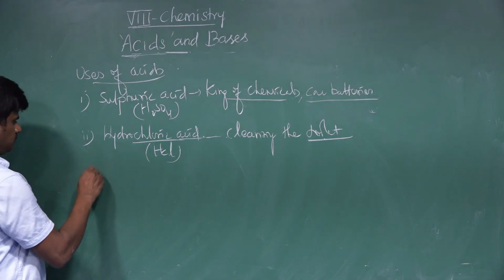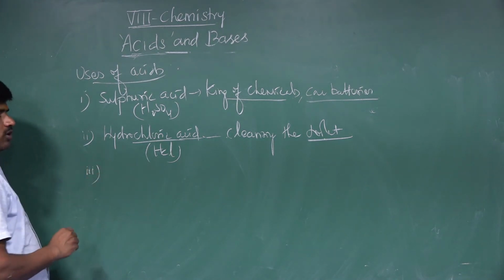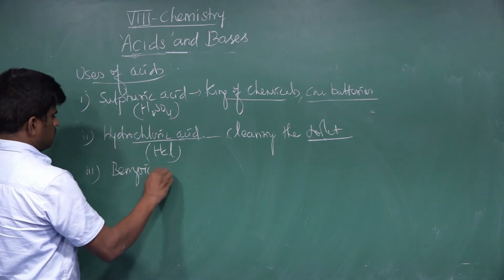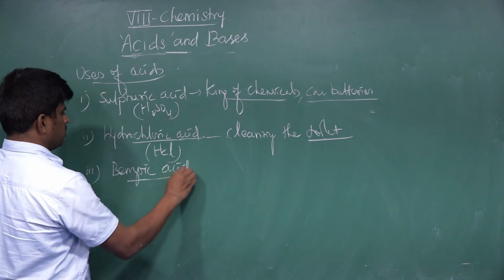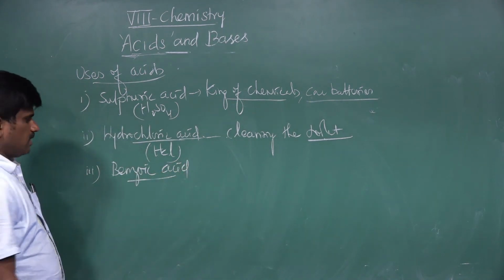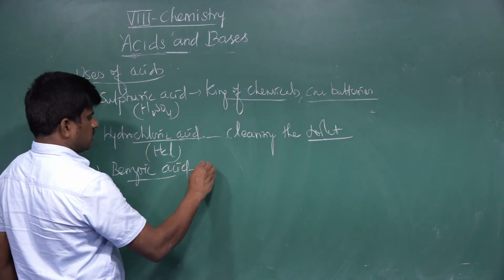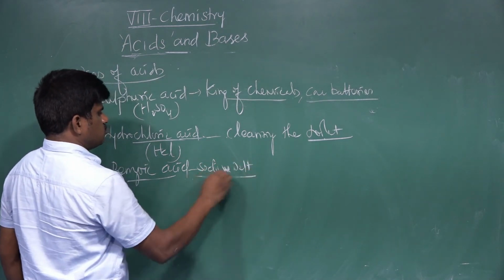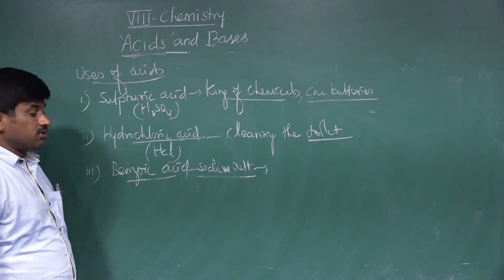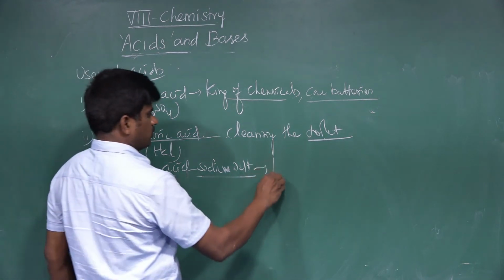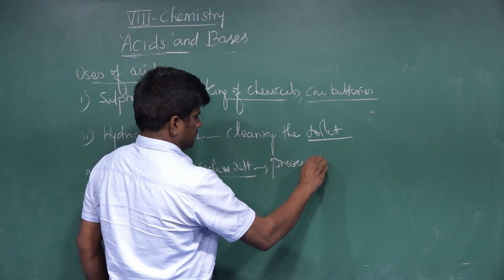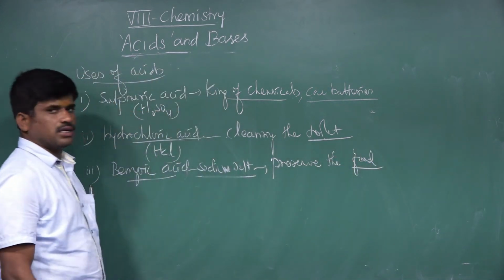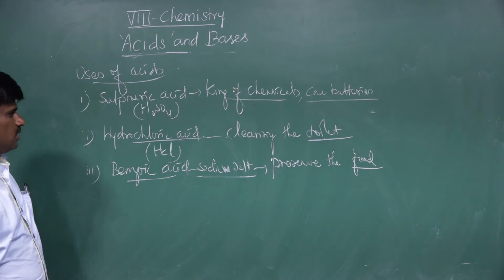Next, the sodium salt of benzoic acid. Benzoic acid itself is not directly used; the sodium salt of benzoic acid is used. It is used to preserve food items.